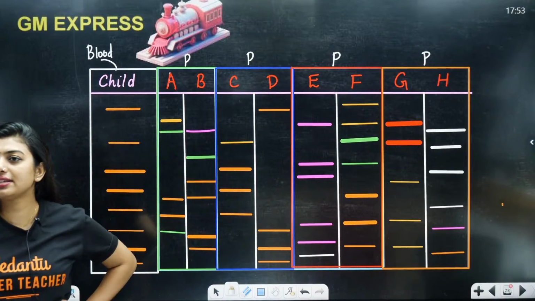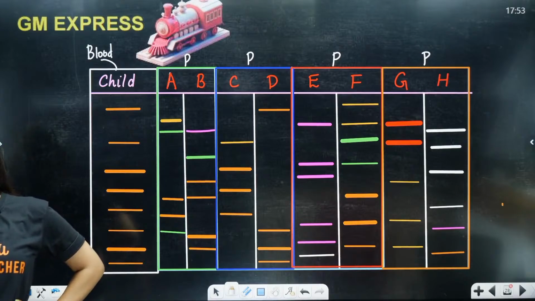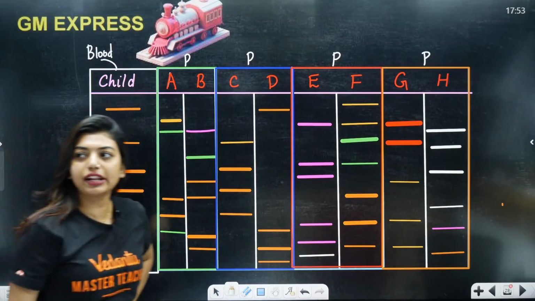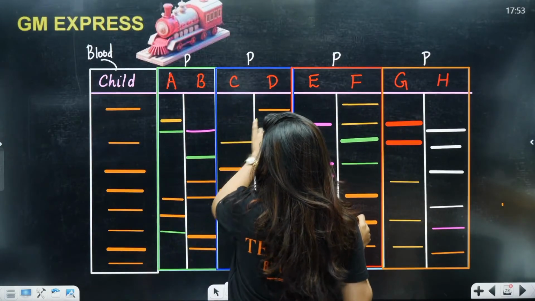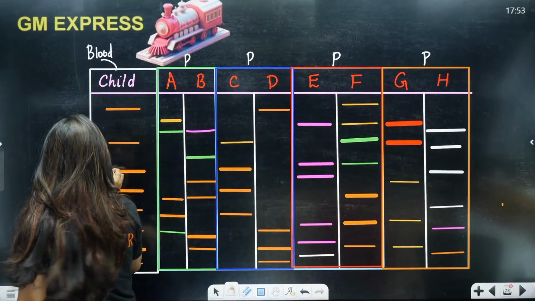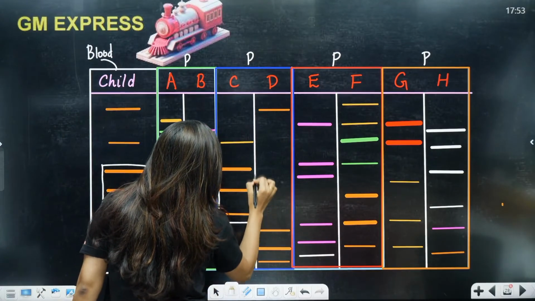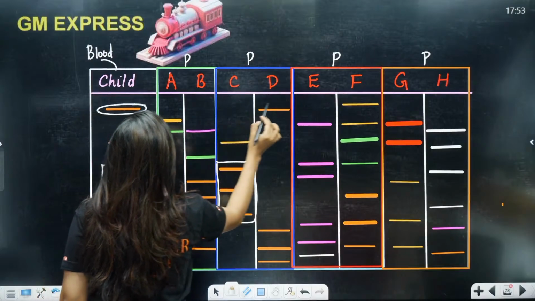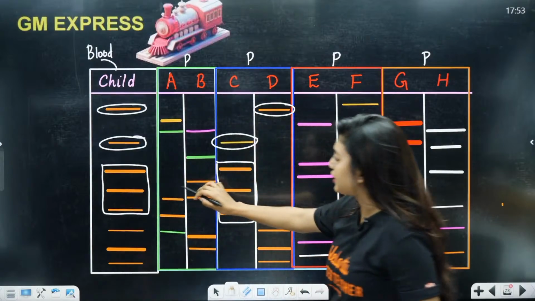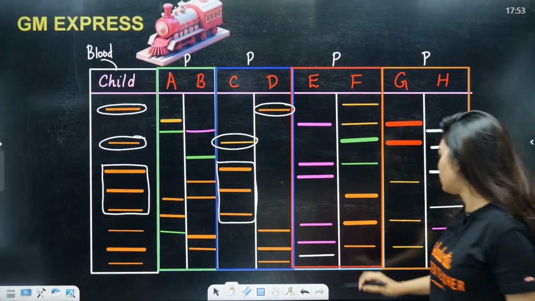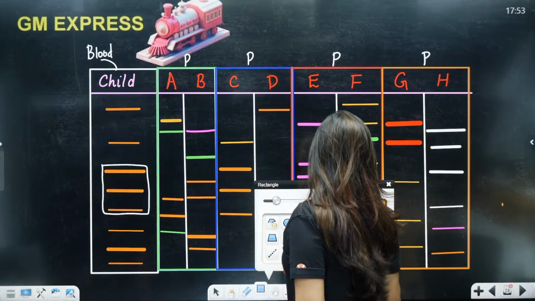Okay, all of you are agreeing to that. C and D is the parent. Yes, very good. Why C and D is the parent? Because if you see here, 50% has come from the father, 50% has come from the mother. See, this whole portion is exactly the same here. And if you see here, this portion and this portion from the parent. So can you see, C and D is the parent. Clear to all of you? So here we got the answer that C and D is the parent.